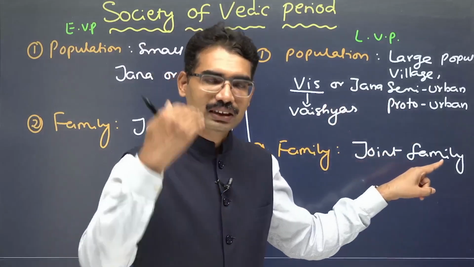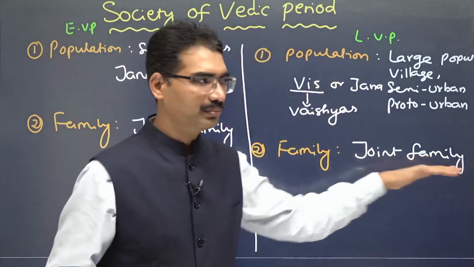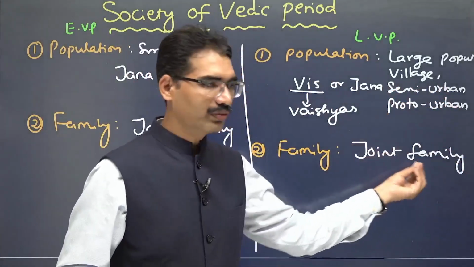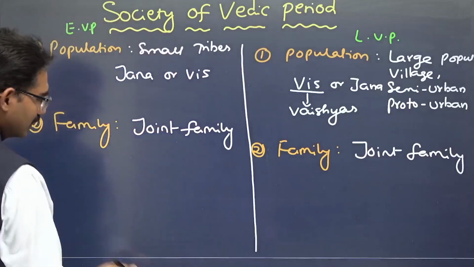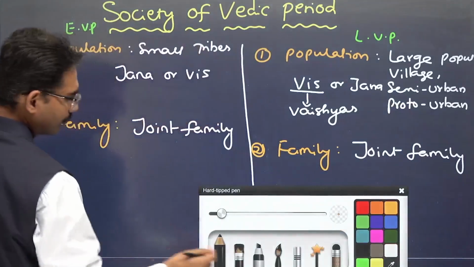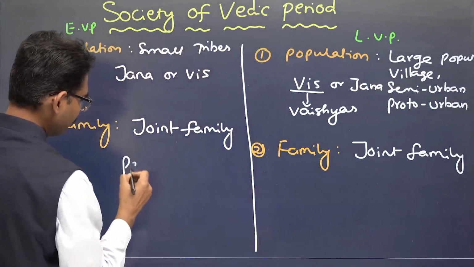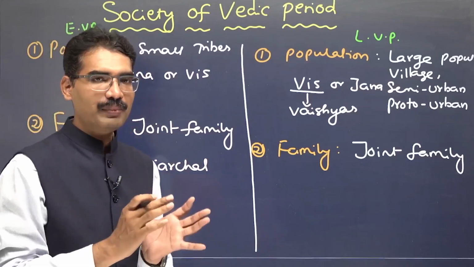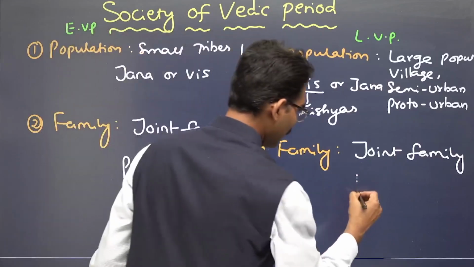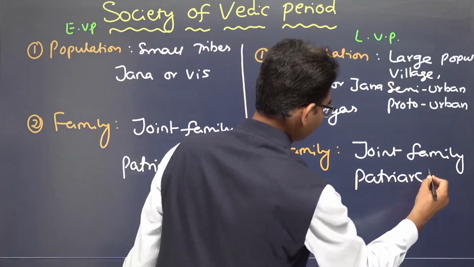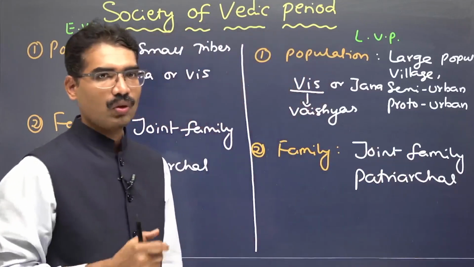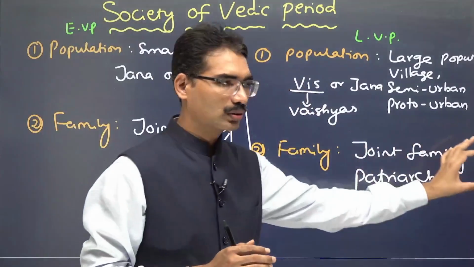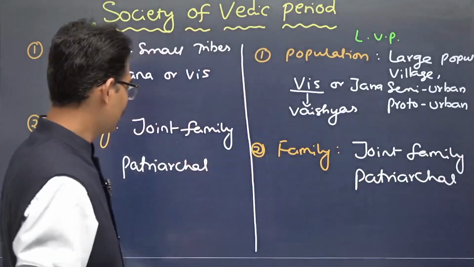That's because the tradition comes from a very long joint family system. Here also, and here also. Even though urban areas are emerging, joint family definitely continues there also. When it comes to family, it is patriarchal. Patriarchal means the head of the family is the eldest male member. Here also patriarchal. Size will change. Here joint family size may be small, here more. Again patriarchal.